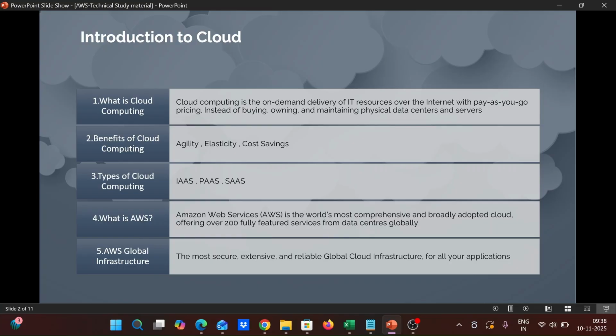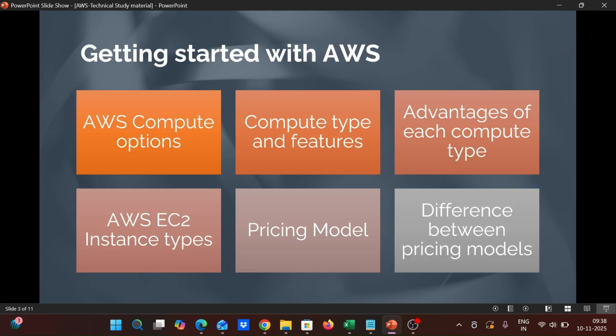And the number of services which it has. Starting with AWS, we need to know about the cloud computing options which are there. Coming to AWS computing options, it offers a wide range of resources, like Amazon EC2, AWS Lambda function, Amazon ECS, EKS, and Fargate, and AWS Batch.